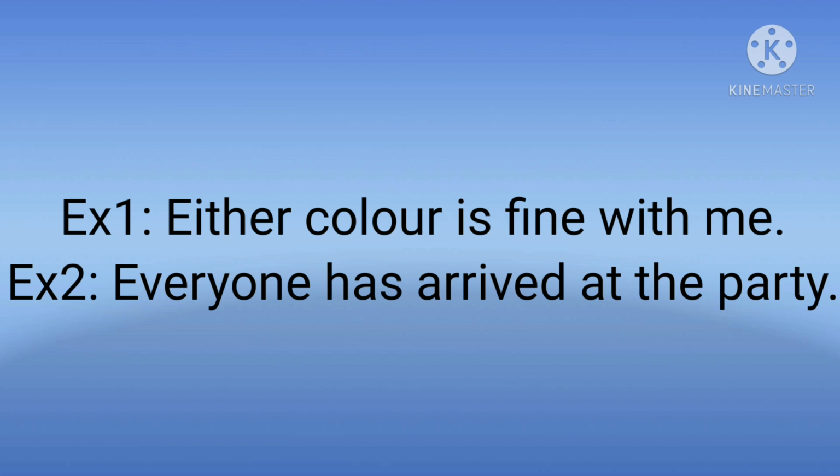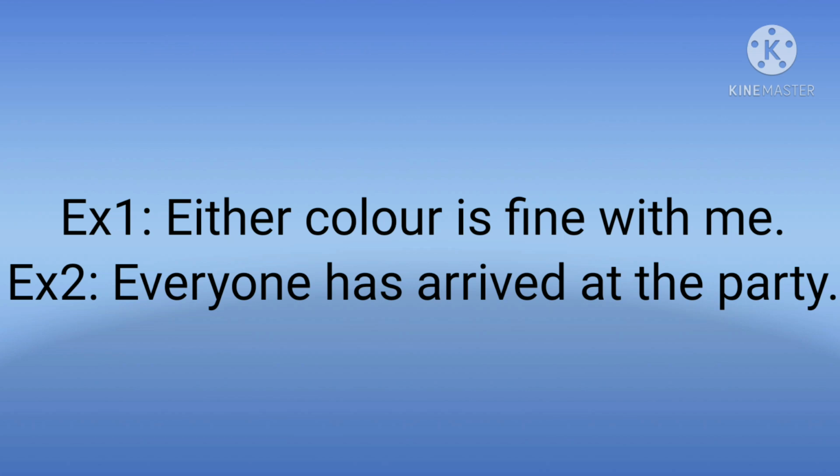Now look at the second example. Everyone has arrived at the party. Here the word everyone is used, thus the verb has is in singular form. So everyone has arrived at the party. So when we use each, either, neither, everyone, everybody, one of them, when we use all these words, the verb is always in singular form.